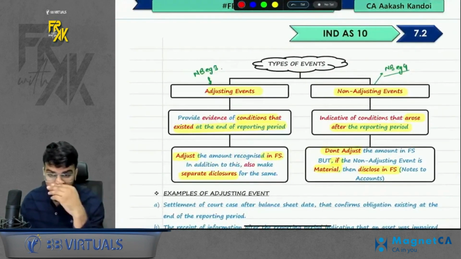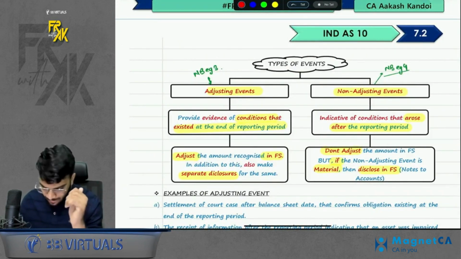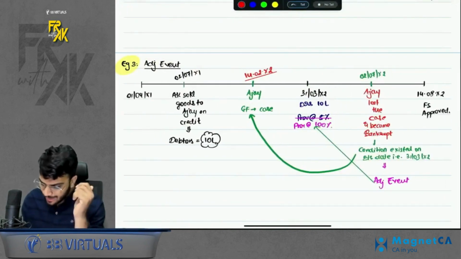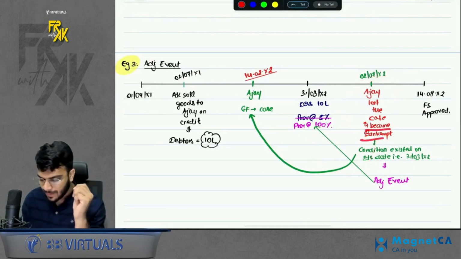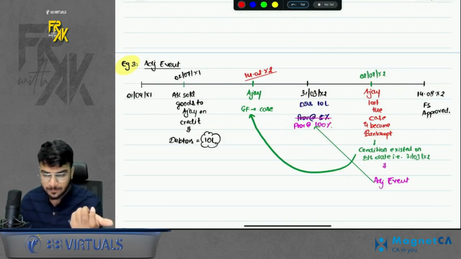Do remember that part. So if it is an adjusting event, what will I do? I will adjust in my financial statements. So I will take this treatment on the year end only. So if my debtor has become bankrupt, I will increase the provision for debtors now.